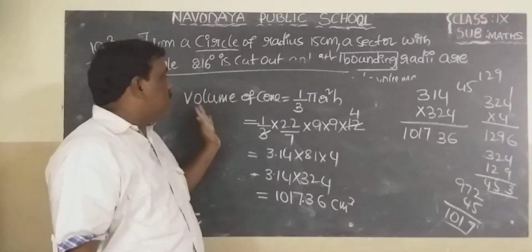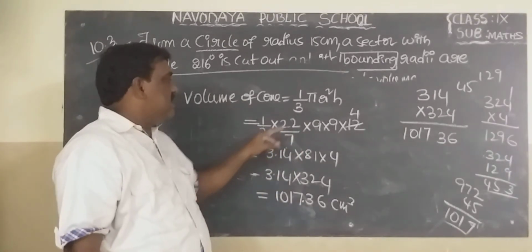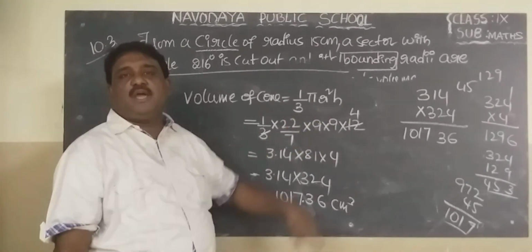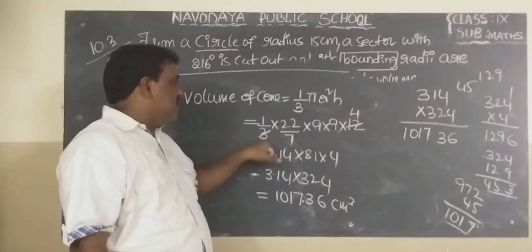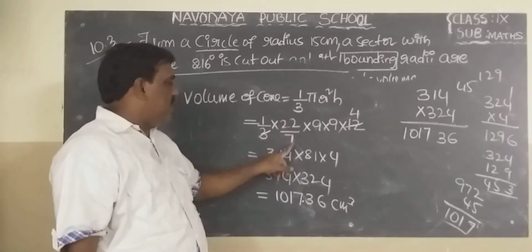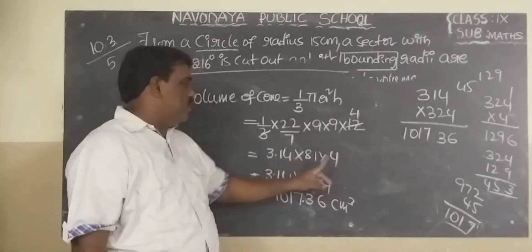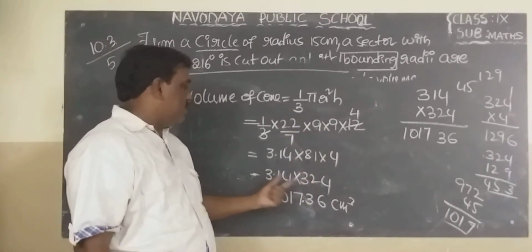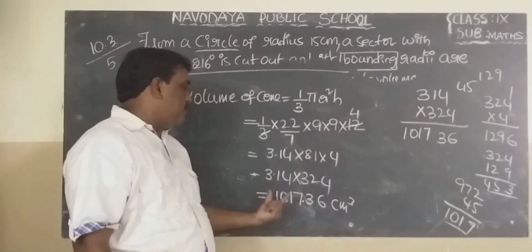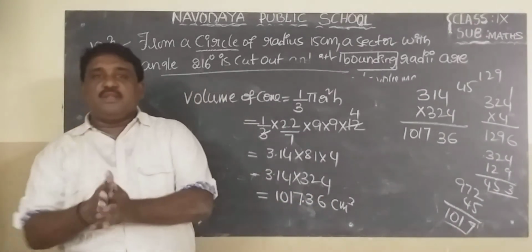Then the volume of the cone formula: 1 by 3 pi r square h. 1 by 3, pi value 22 by 7, into r square 9 into 9, into h 12. 3 cancels, 12 cancels, 4 times. Then 22 by 7 value is 3.14. Already you know it. 9 9s are 81, into 4, 324. Multiply these two. What do we get? 1017.36 centimeter cube. In the next class, we continue the remaining sums.